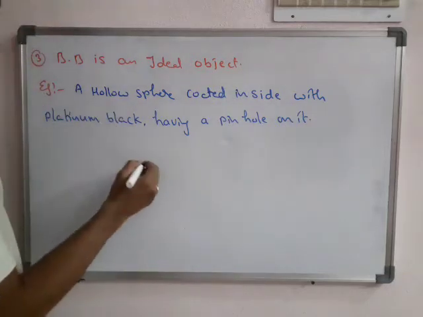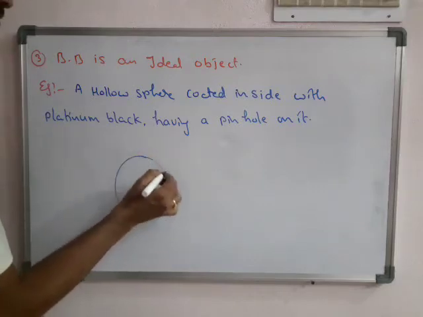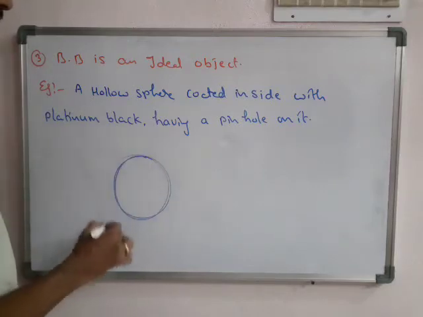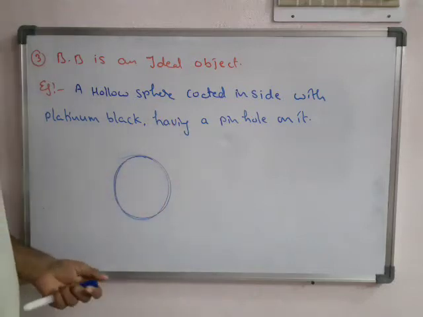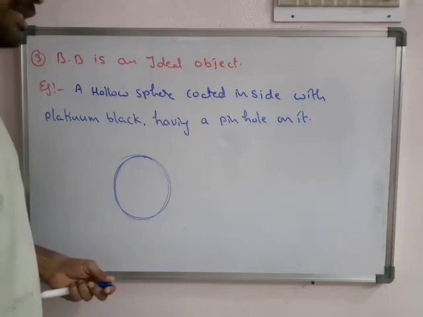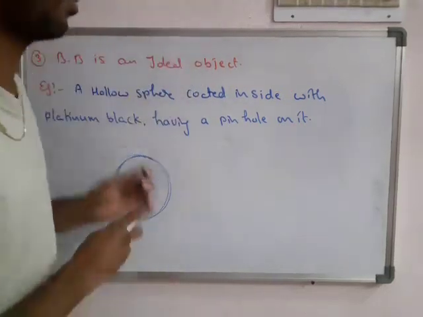We can't draw the sphere, so just think of a sphere coated inside with platinum black, having a pinhole on it. It works as a near black body.